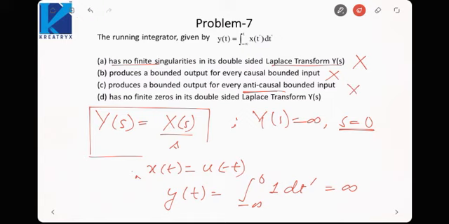And last is it has no finite zeros in the double-sided Laplace transform Y(s). If we see s is equal to infinity, Y(s) is 0. So the zero of the function is at infinity. So the function does not have any finite zeros. The zero lies at s is equal to infinity. So this statement is true. The zero of Y(s) lies at infinity. Poles are the points where the function goes to infinity. Zeros are the points where the function goes to 0.